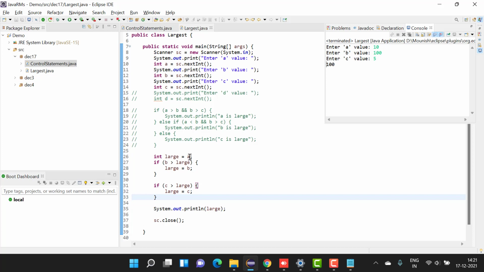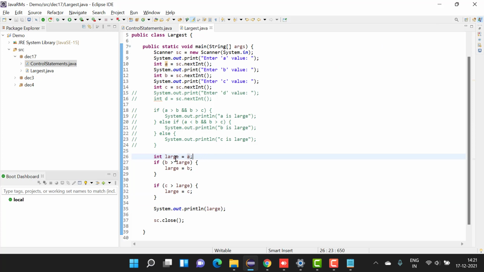Whatever it is, I'm just copying it. First I'm assuming it and then I am assigning it to large. After that I am comparing it with all the other variables. If it is larger, I am assigning it here itself. So take a condition where A value is 10, B value is 5, C value is 8, or let's make it 80. So here at this point, large will become 10, right? Here I am checking 5 is greater than 10. True or false?